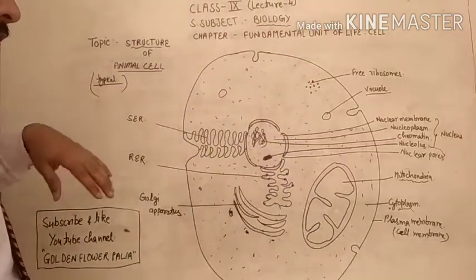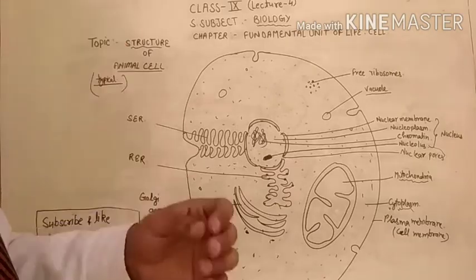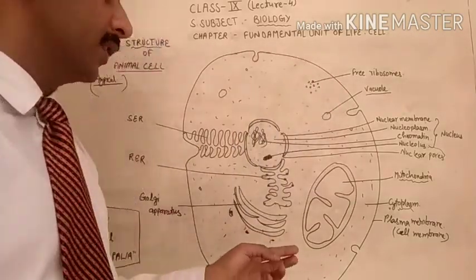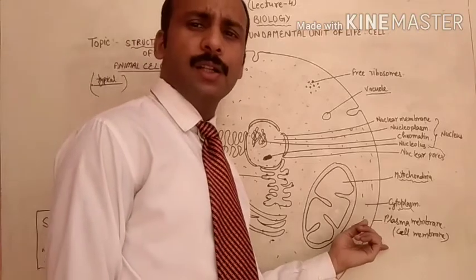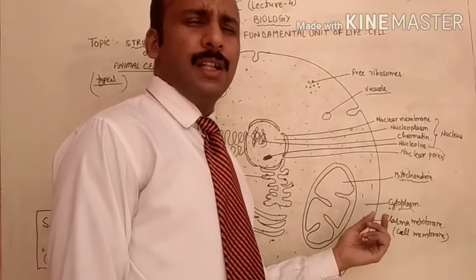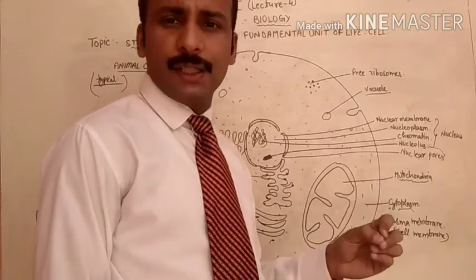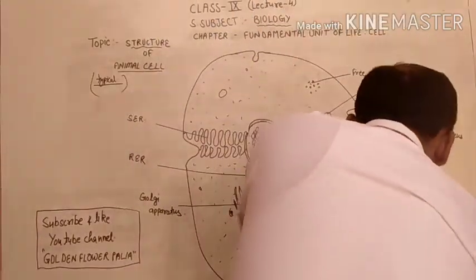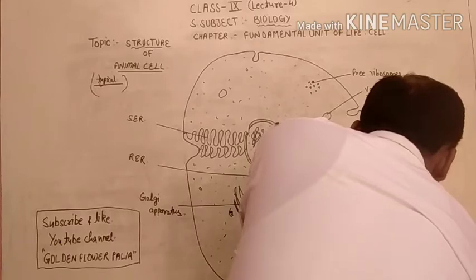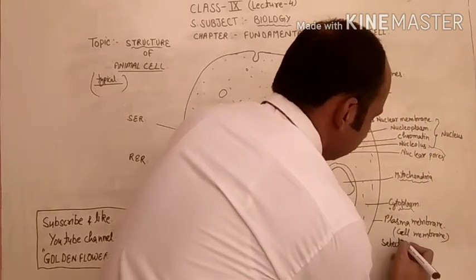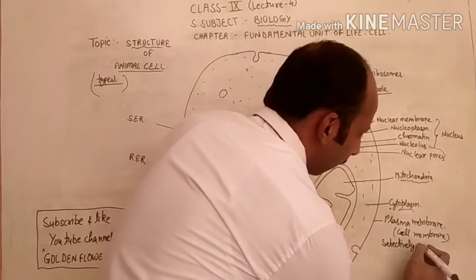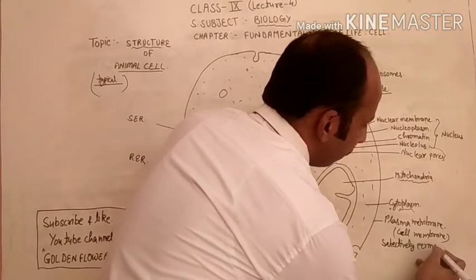Plasma membrane or cell membrane. So this is the outer covering of the animal cell, which is called the plasma membrane or cell membrane. It is called a selectively permeable membrane.